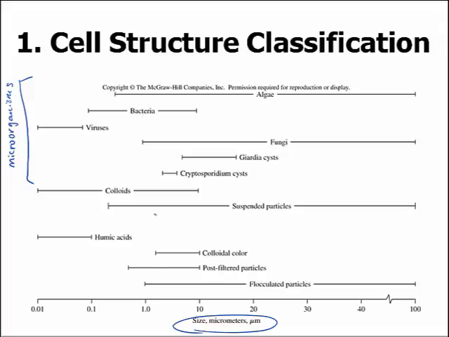Bacteria are considered to have an average size of around 1 micron, but this can vary, as would a bell curve. Algae, or eukaryotes, have a much larger range of sizes, but they are typically greater than 1 micron. And viruses have sizes ranging in the nanometer range. Fungi, Giardia, and Cryptosporidia are all other types of eukaryotes. And you can see here that all of these have fairly large sizes compared to bacteria and viruses.